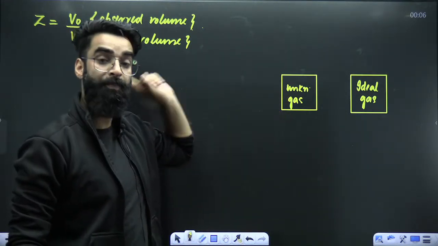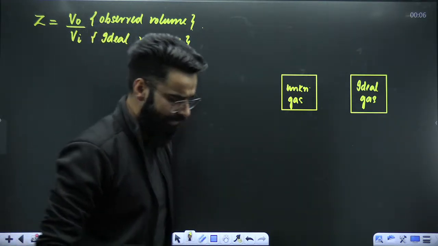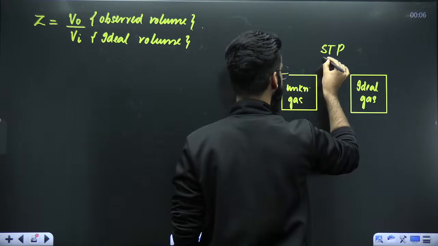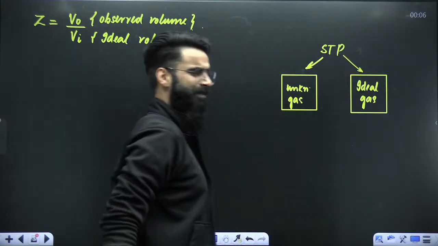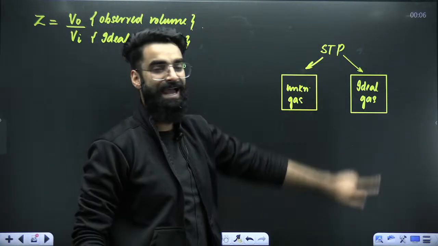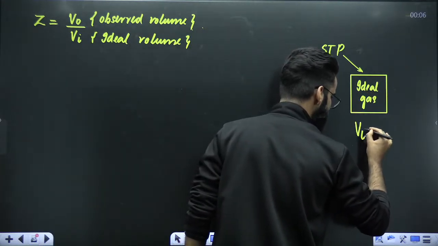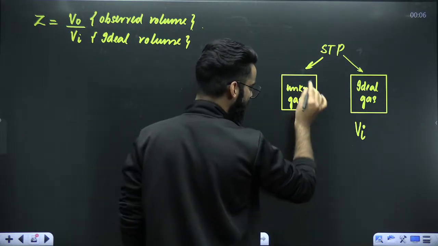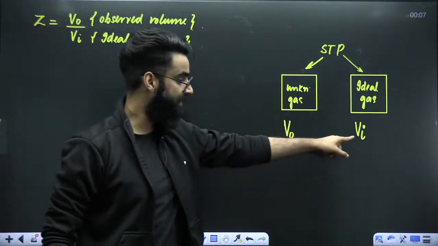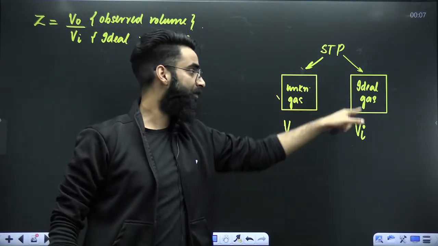Now, compressibility factor is going to let me know whether the gas in this container is real or ideal. Now, dear students, one more thing. Let's assume that both the gases are present at STP, standard temperature and pressure. Their pressure and temperature are constant. Pressure is 1 atm, temperature is 0 degrees centigrade. This is something which I'm assuming. Both the gases are present at STP. Let me tell you, the volume occupied by the ideal gas, I'm representing that with Vi. The volume occupied by this unknown gas, I'm representing that with V naught. I hope these two terms are clear. What is V naught? What is Vi? Volume occupied by the unknown gas. Volume occupied by the ideal gas.